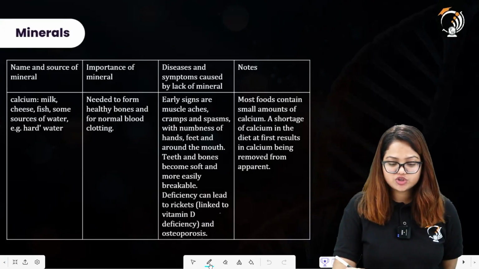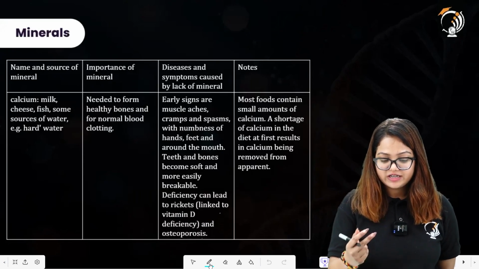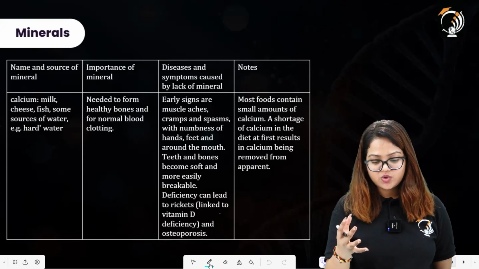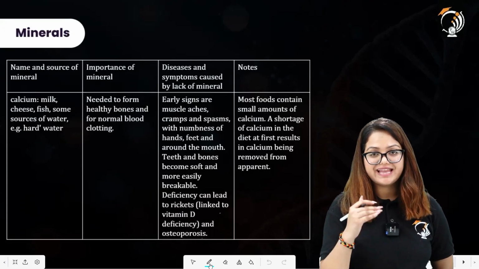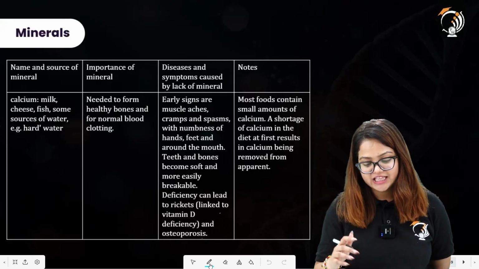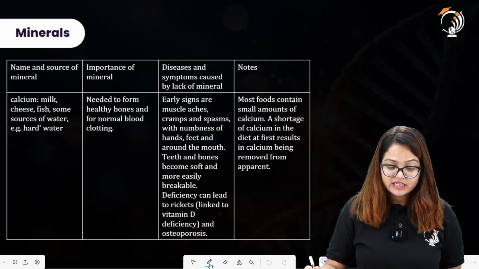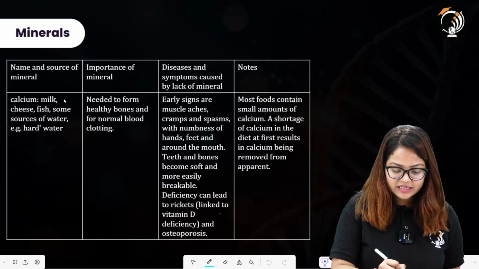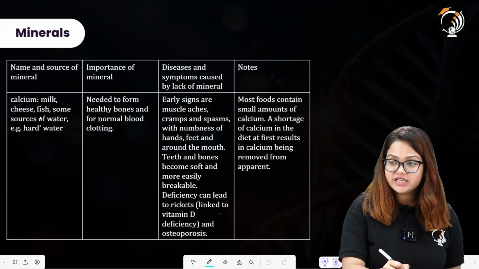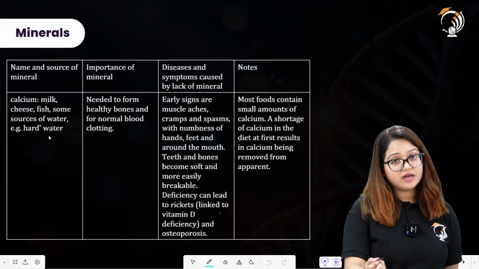So the name and source of the mineral is present in the first column. The importance of the mineral is present in the second column. The third column will provide the diseases and the symptoms caused by lack of these particular minerals, and there will be certain notes to that. Moving forward, here we have calcium, which can be obtained from milk, cheese, fish, and some sources of water, for example hard water.